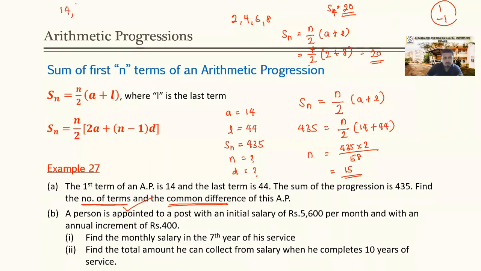If it is 1, how should our progression be? 14, 15, 16, 17, and it should go like that. And if it is -1, how should it be? 14, 13, 12, 11, 10, and it should go like that. Any different answers than these two?